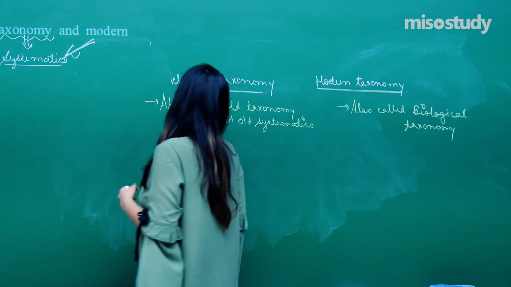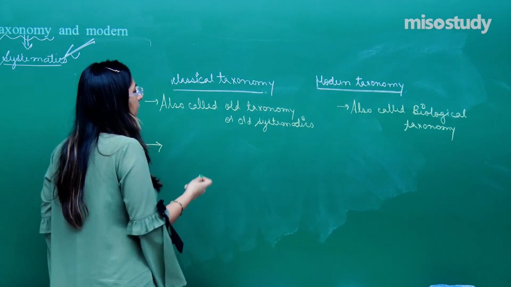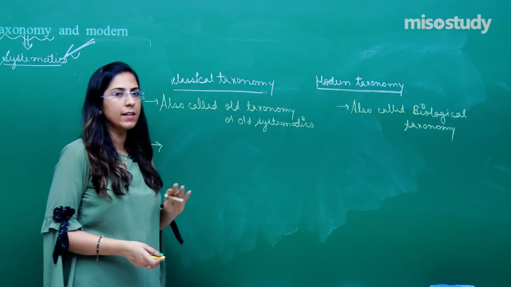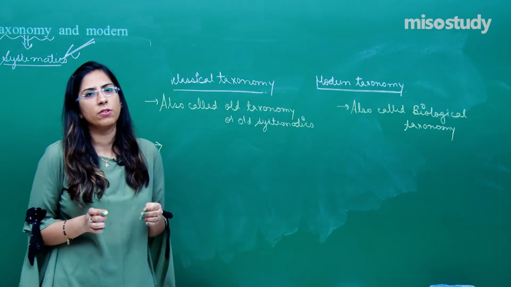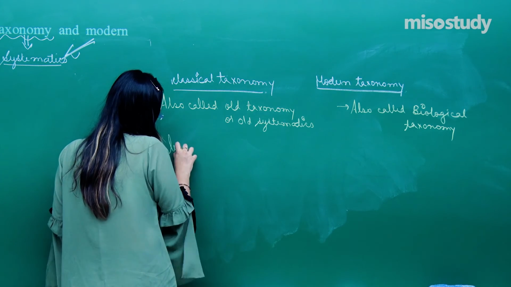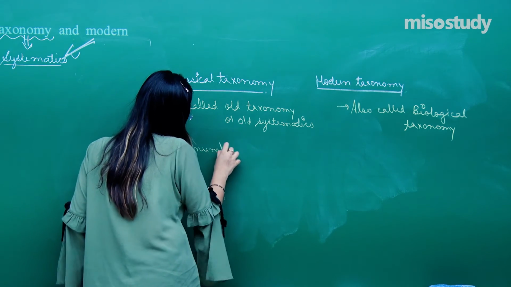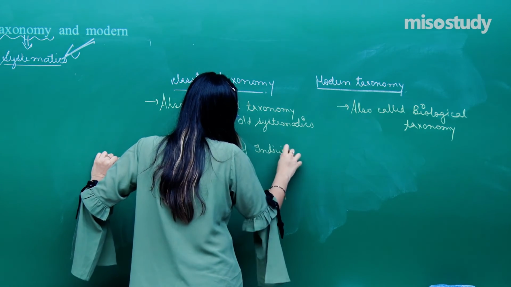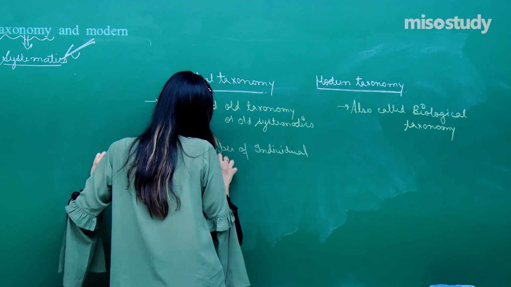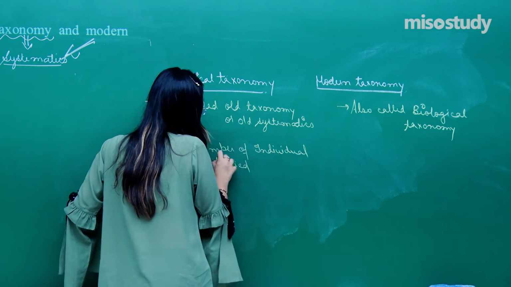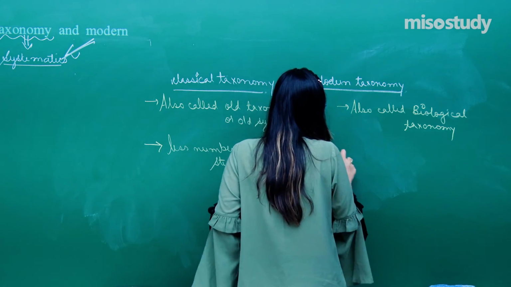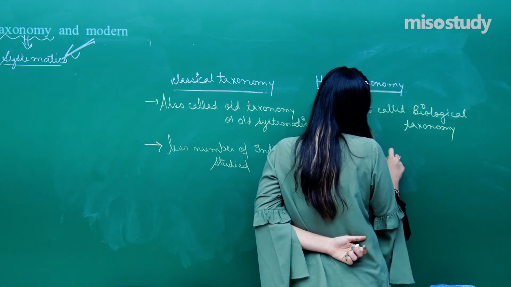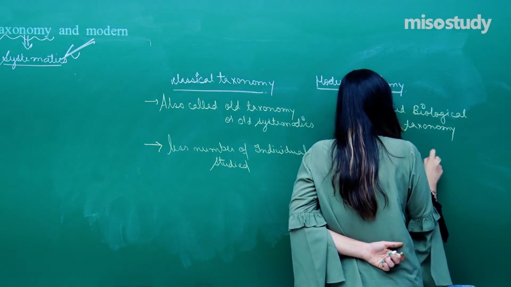Right? Now, in case of classical taxonomy, basically what we are doing is classification of animals. In case of classical taxonomy, only a very small number of individuals are studied. In case of modern taxonomy, a large number of individuals are studied, and I will explain this point.